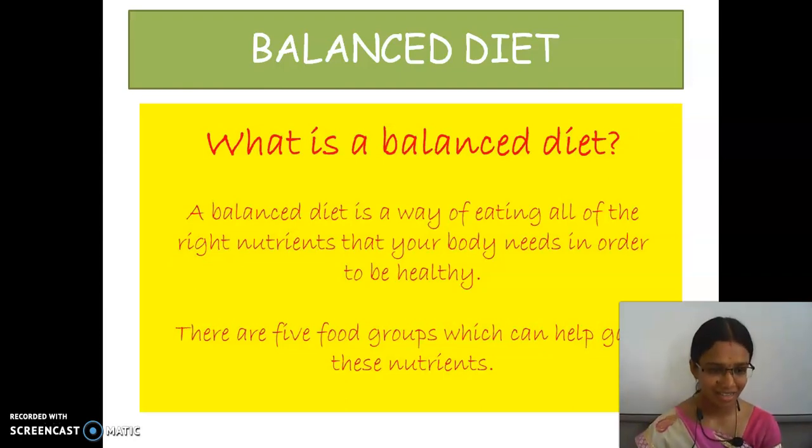Balanced diet is nothing but eating all the food items which have the right amount of nutrients for the healthy growth of the body. Then what are the food groups? They are carbohydrates, proteins, vitamins, minerals and then fat. These are all to be taken in the right way.